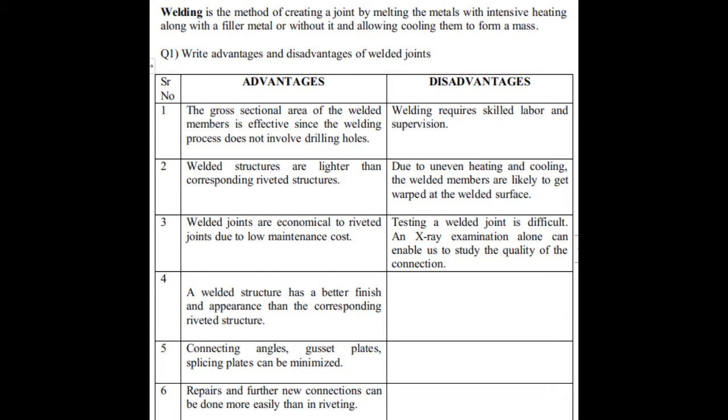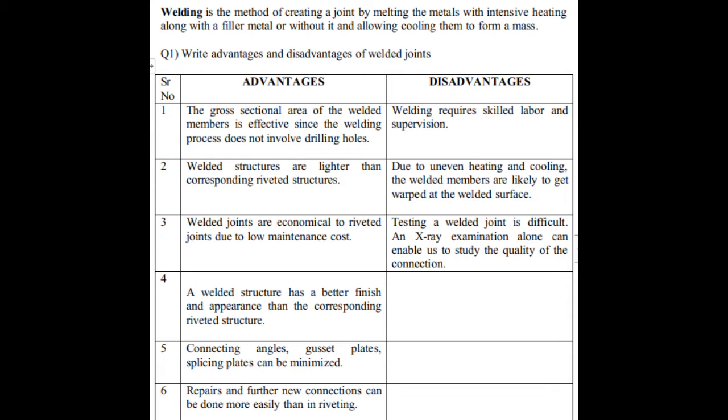Point number 6, repairs and further new connections can be done more easily than in the case of riveting. So these are the advantages of welded joints. I have tried to give it in very simple language so that it is understandable and you can memorize. Let us look at a few disadvantages of the welded joint.